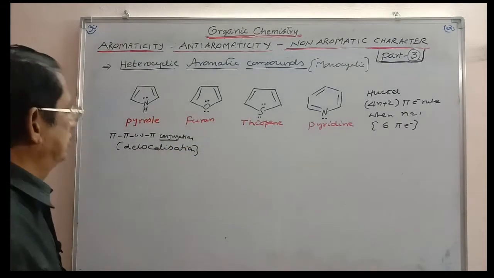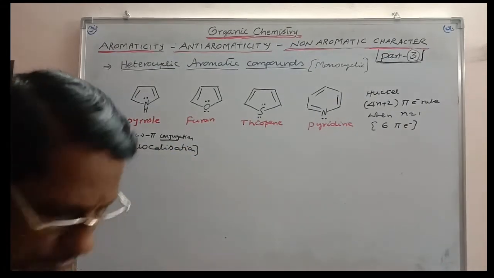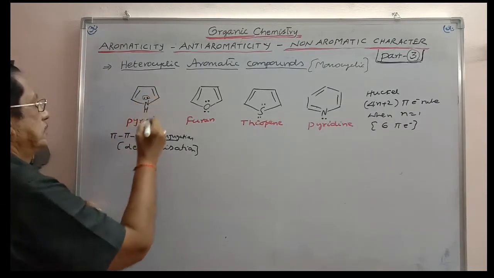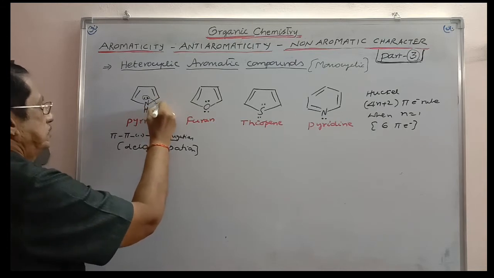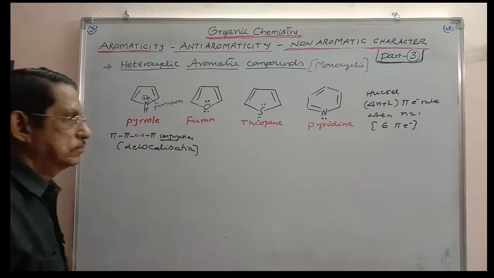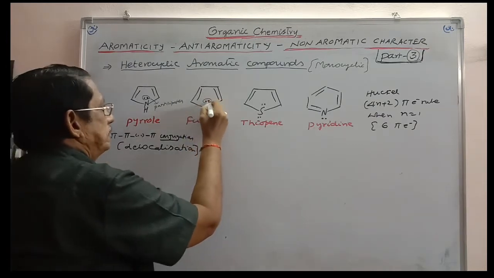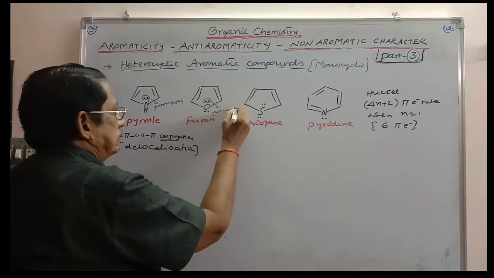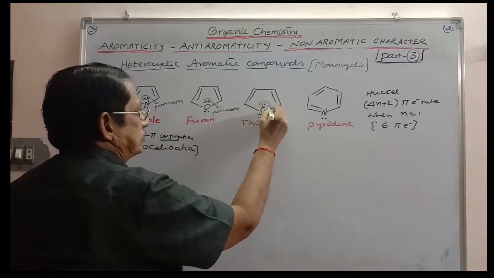In this delocalization, this lone pair is also participating.